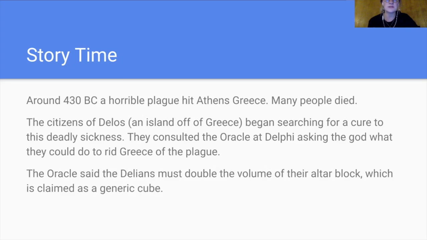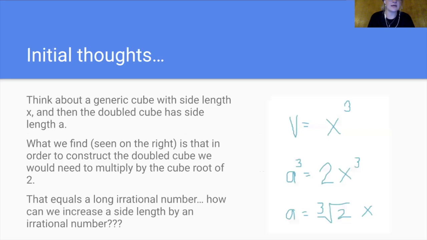The oracle responded saying that the Delians must double the volume of their altar block to the gods. And this altar block is claimed to be a generic cube. So this is where the problem comes in place. That's why it's called the Delian problem, because it originated from the citizens of Delos. So let's jump into the actual problem.